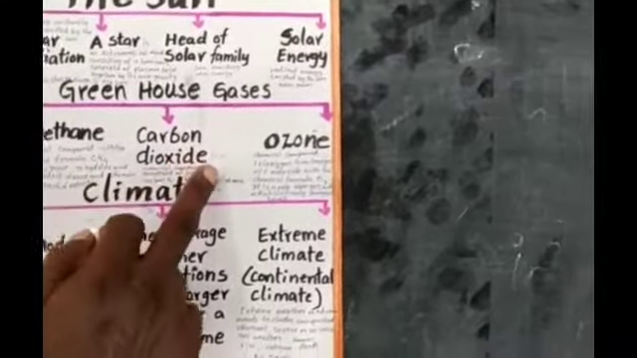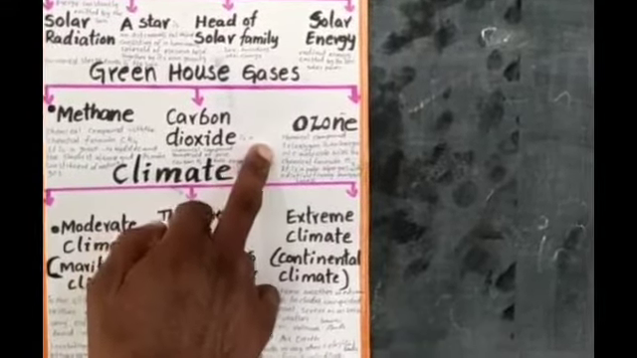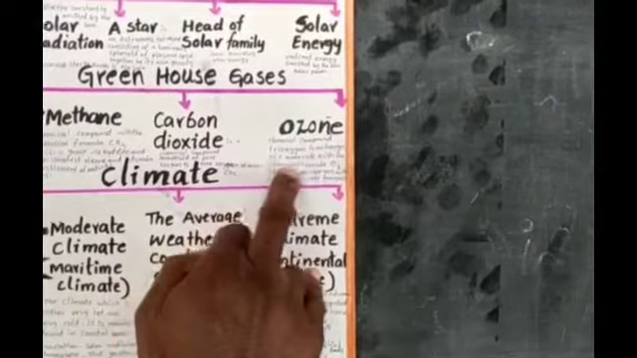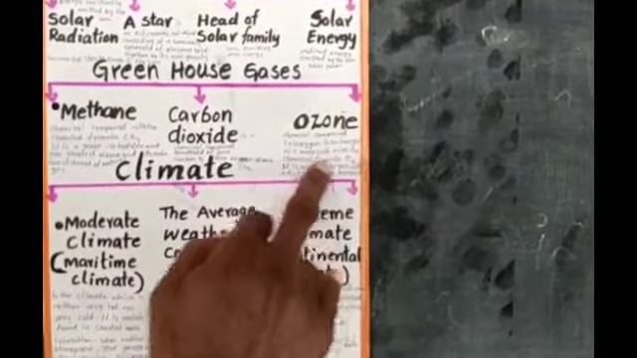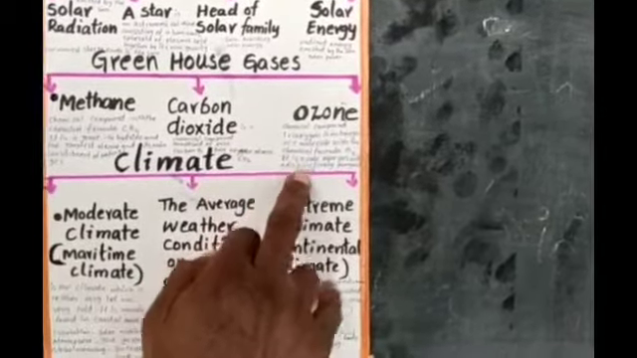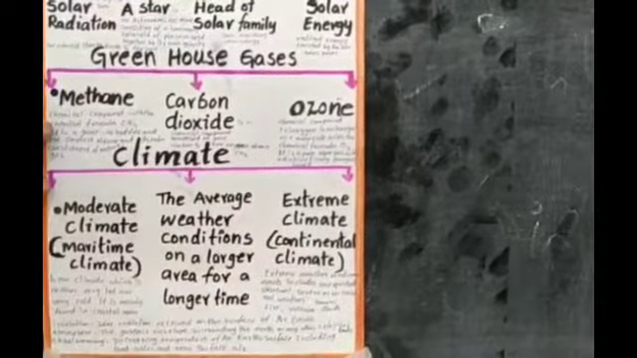Ozone layer. Chemical compound trioxygen is an inorganic molecule with the chemical formula O3. It is a pale blue gas with a distinctive pungent smell.